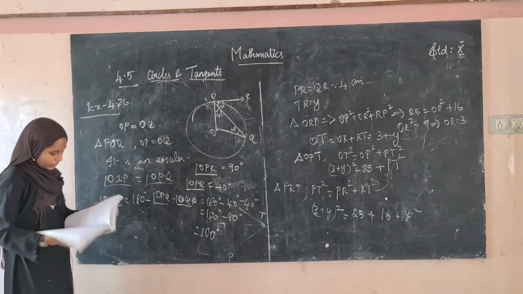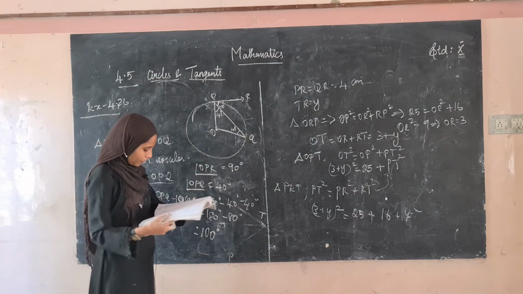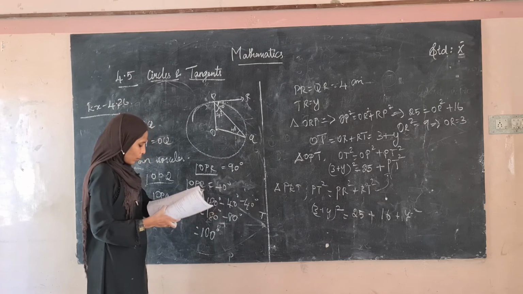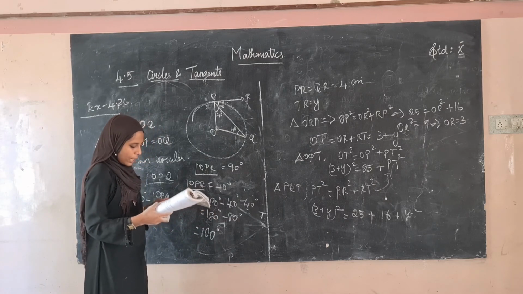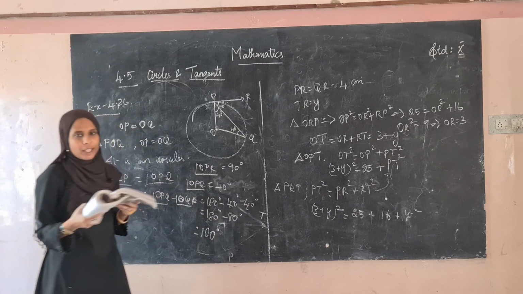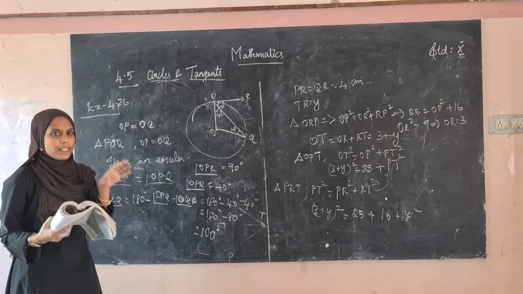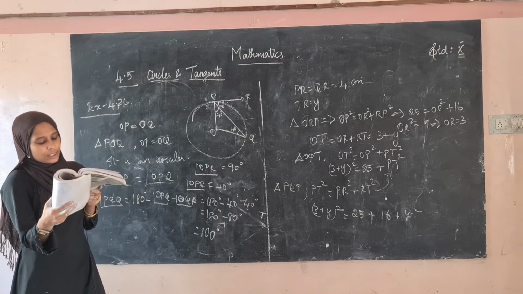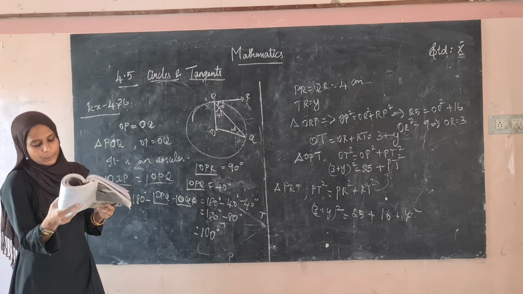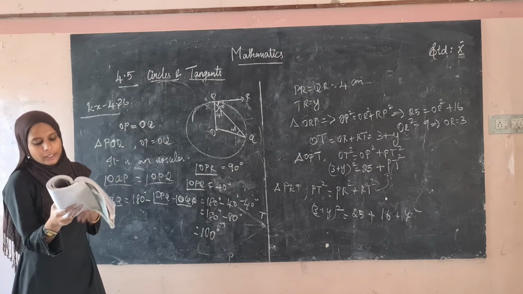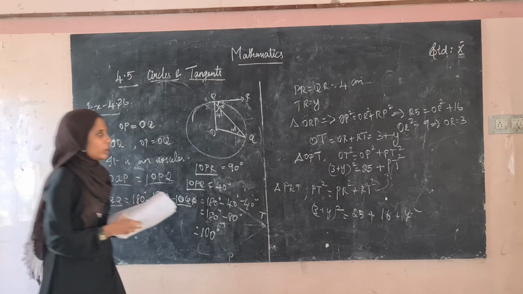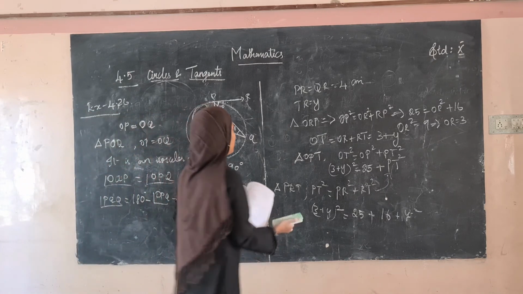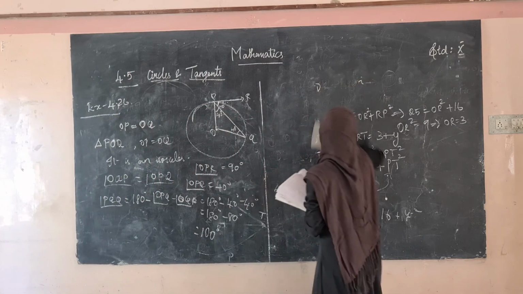Okay. Now see the next sum. Example 4.27. So what they have given is a figure. So our circle is embedded in the triangle. ABC is circumscribing a circle. Find the length of BC. You have to find the length of BC. Okay. So this is the assignment sum for you. I will give you the hint.